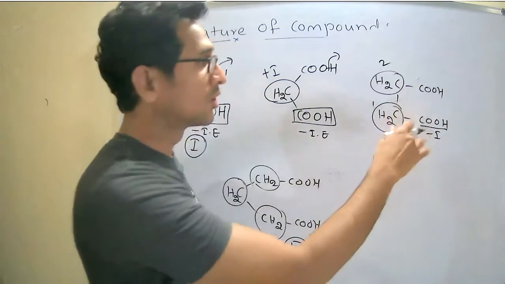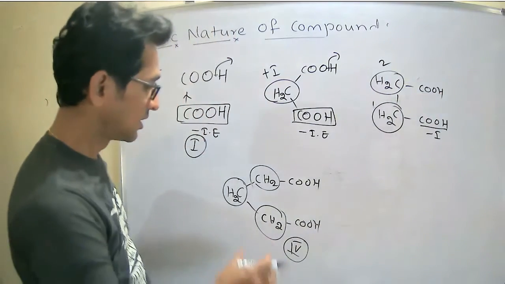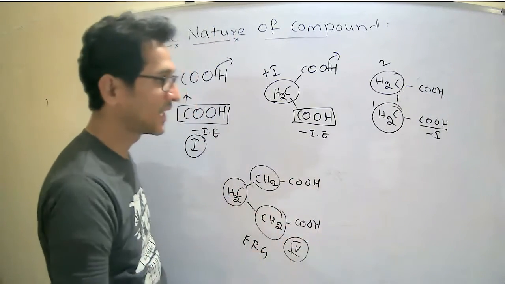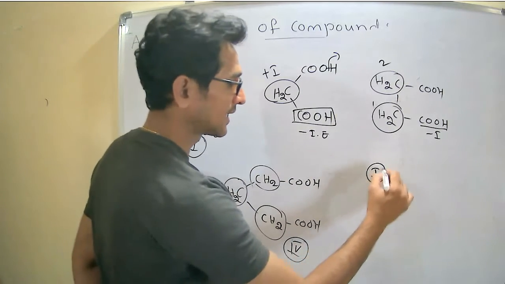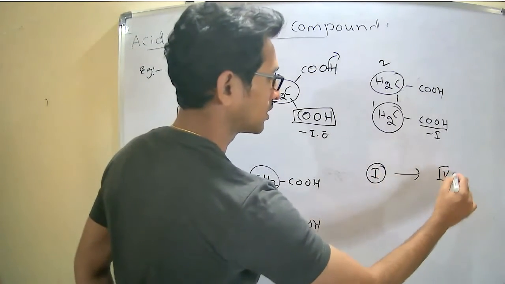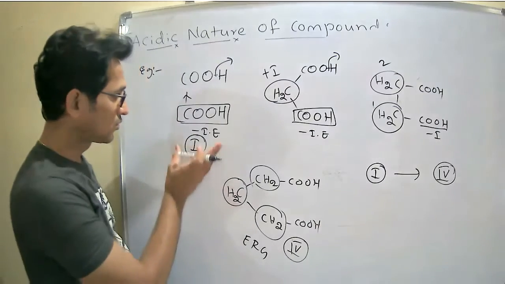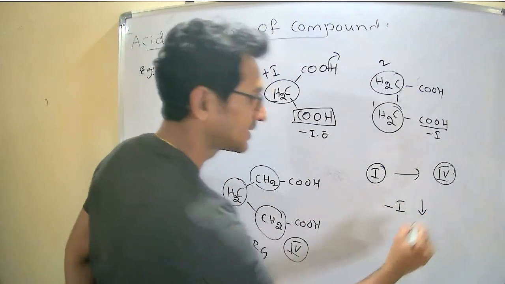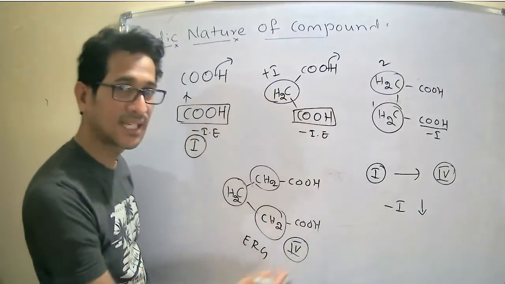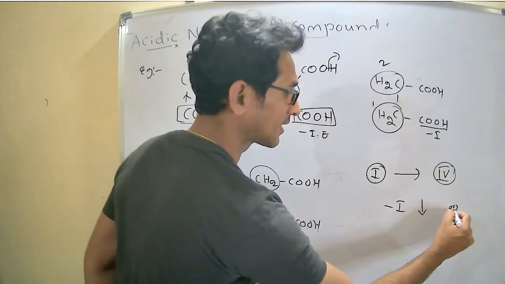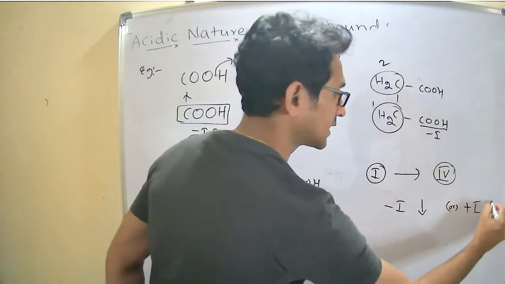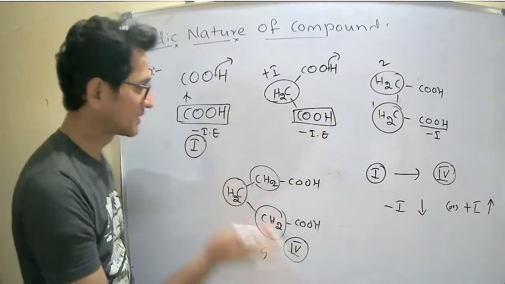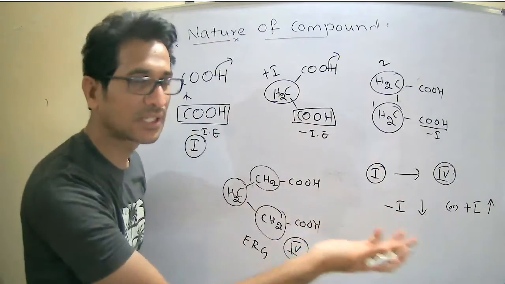More electron releasing groups. So from structure 1 to 4, the minus inductive effect decreases, or I can write plus inductive effect increases.